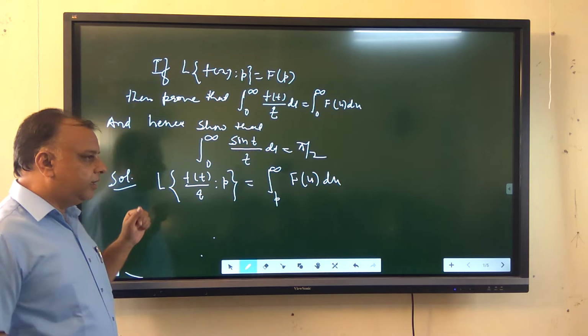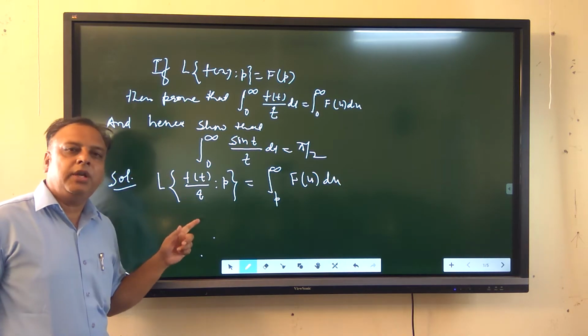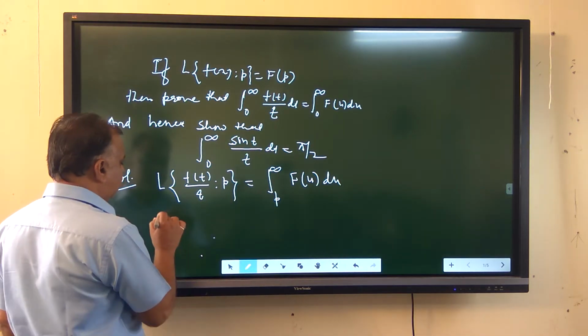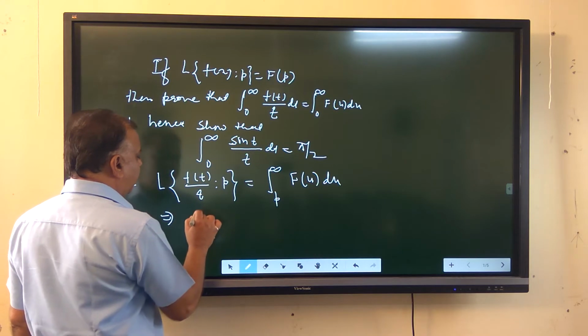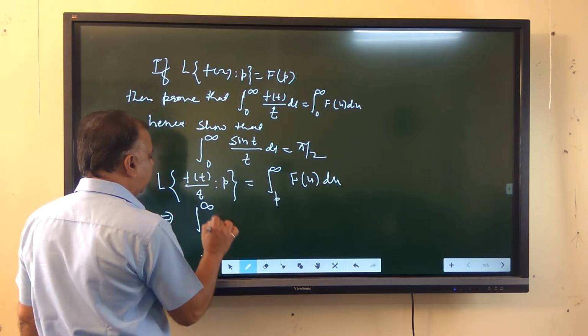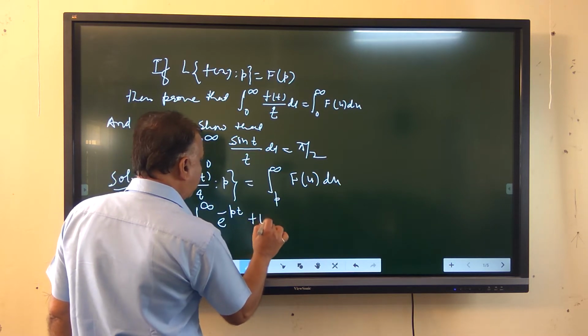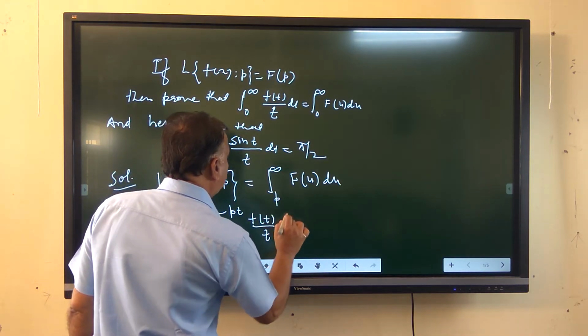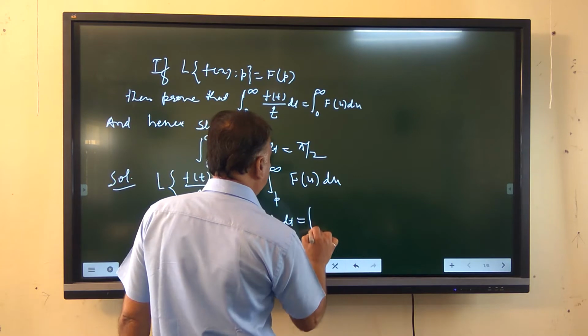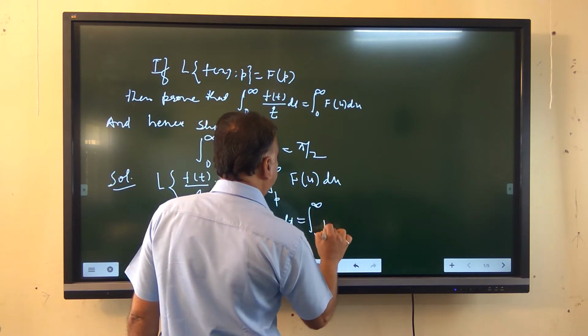But by the definition of the Laplace transformation, this comes to be integral 0 to infinity e raised to minus pt f(t) upon t dt, and this is equal to integral p to infinity f(u) du.